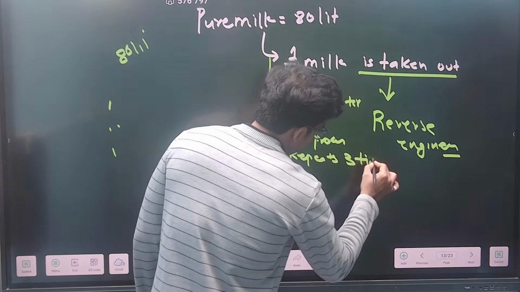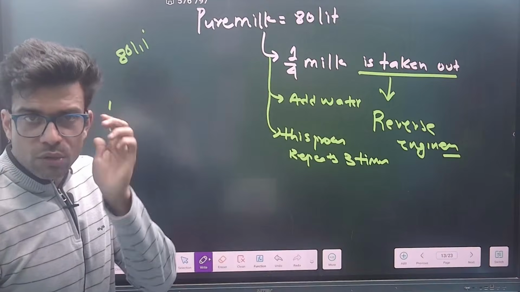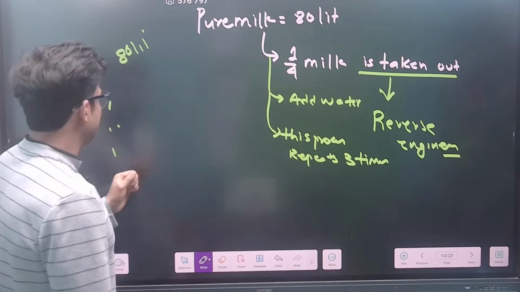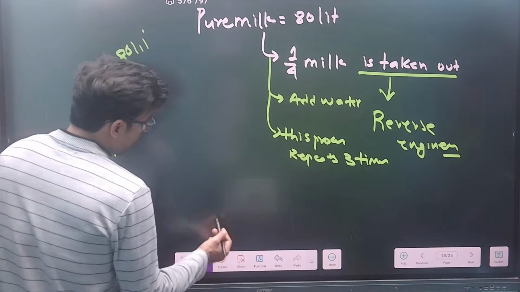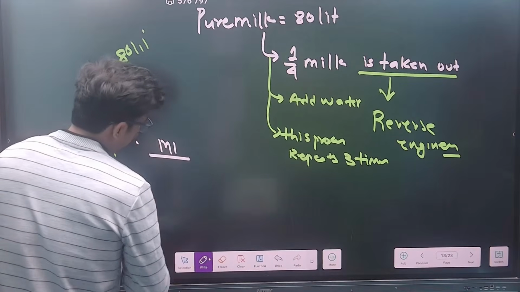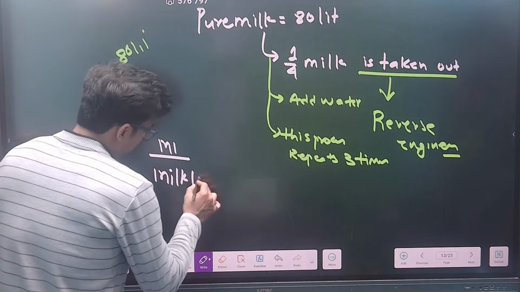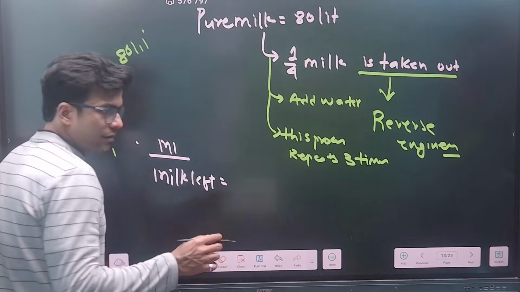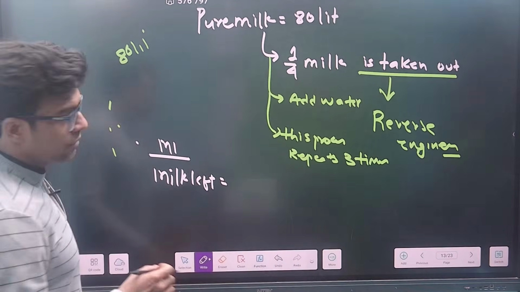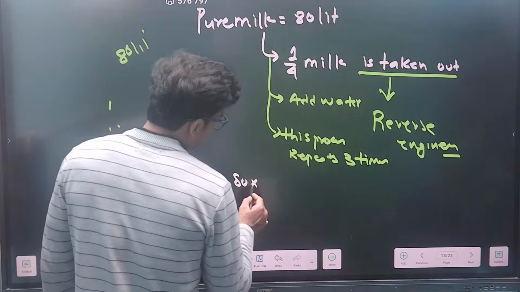Try to understand, guys, what I am saying. So basically what I'll do right now, I'll again apply reverse engineering, which is my method number 1. Method number 1 says milk left is how much? From 80 liters, the remaining milk is 3/4.